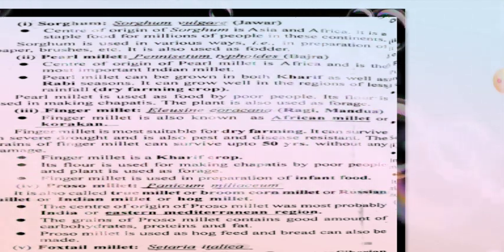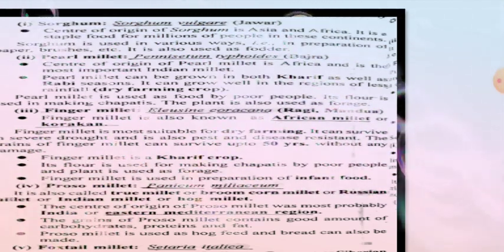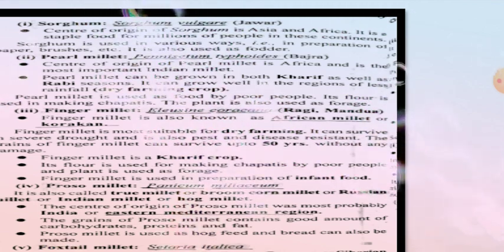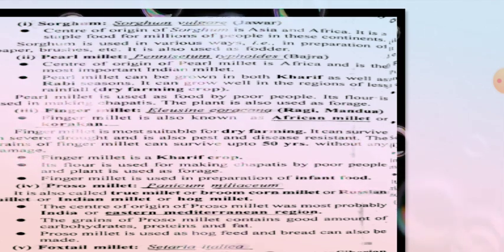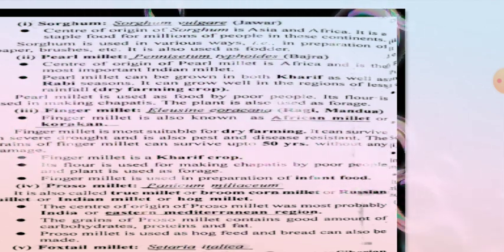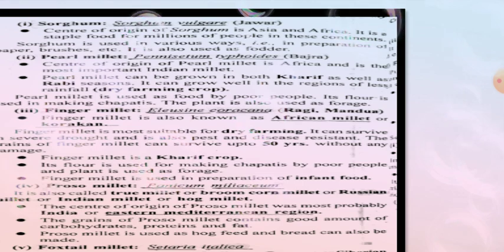Third comes the finger millet, which we normally know as ragi or mandua. Its botanical name is Eleusine coracana. Finger millet is also known as African millet or Korakan.